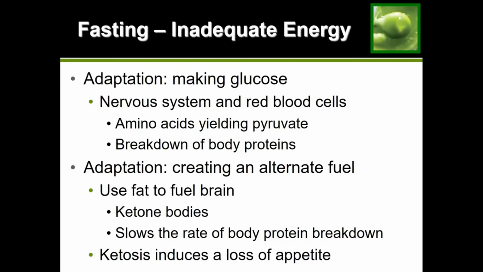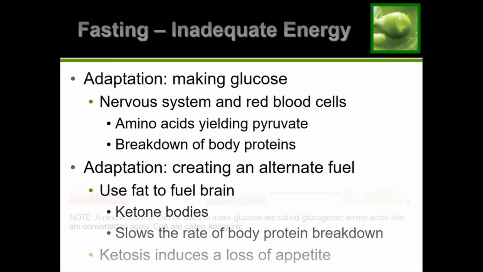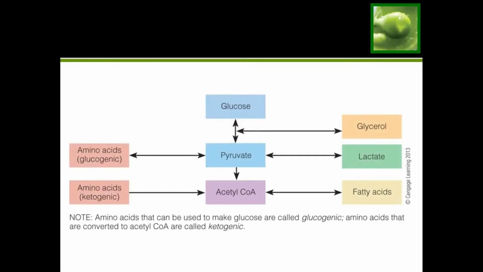So if you've run out of glucose, then your body's going to have to find a way to make it if you're not giving it to your body. And if you're fasting, we're assuming that you're not giving it to your body. So in that situation, your body's going to have to make its own glucose. So if we did need to make our own glucose, let's look at what our options are.